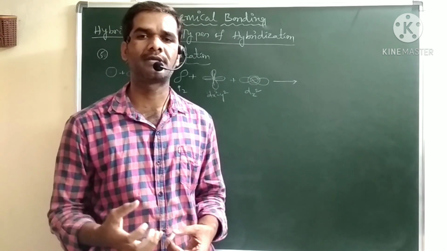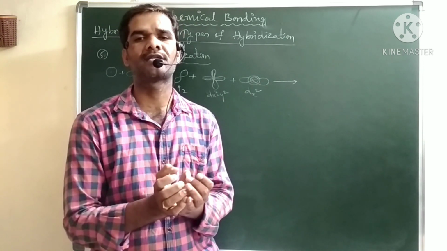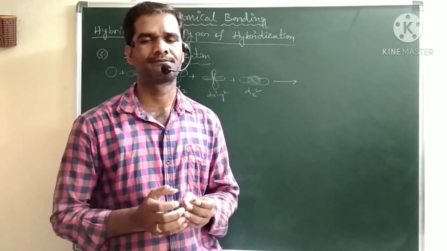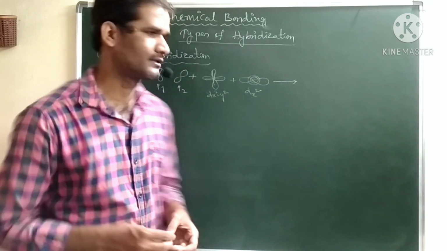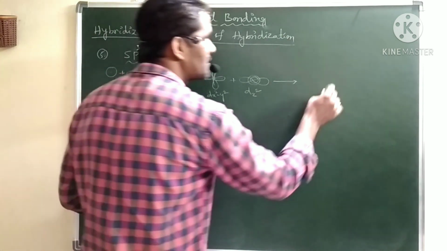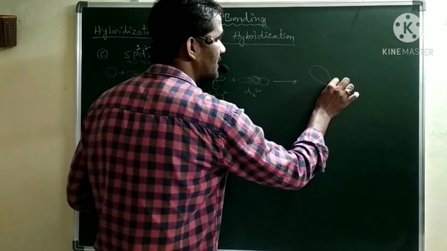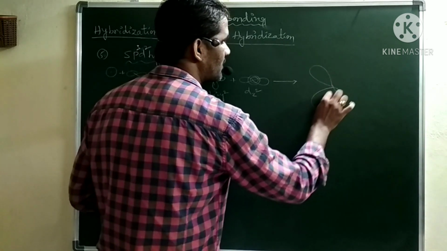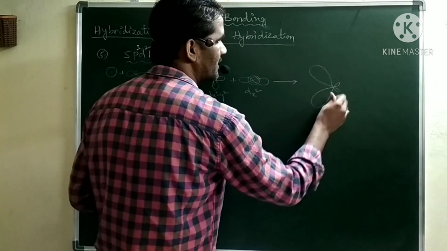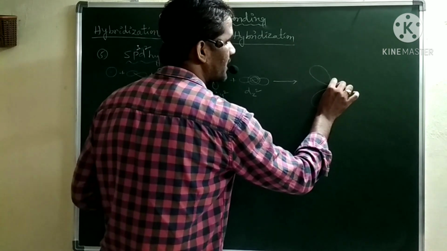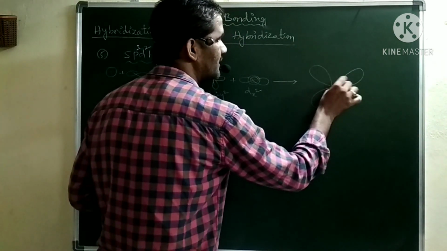Here the best possibility is to arrange these 6 with 90-degree angles. Now we will get an arrangement of the lobes with 90-degree angles. Then it leads to the formation of octahedral geometry.